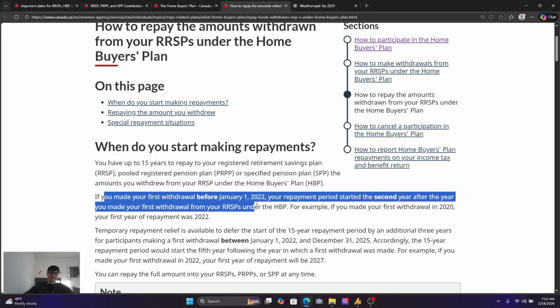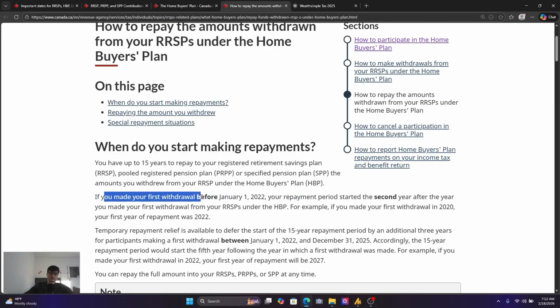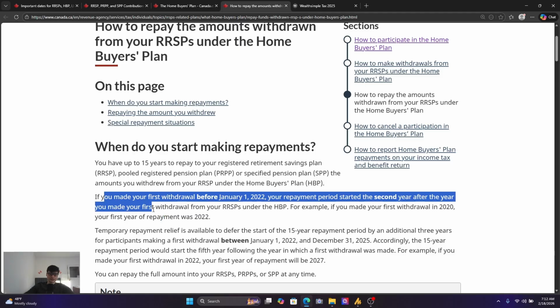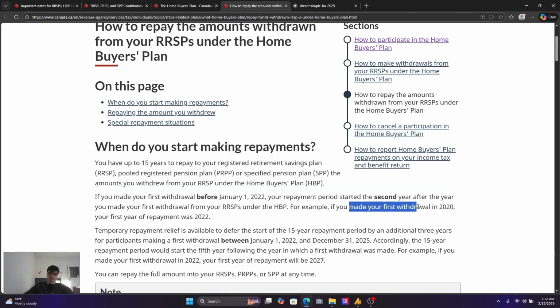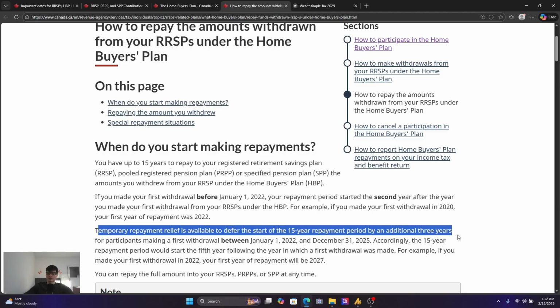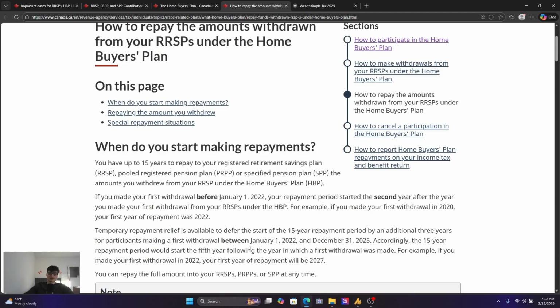Now, generally, if you made your first withdrawal before January 1st, 2022, your repayment period starts the second year after the year you made your first withdrawal. So for example, if you made your first withdrawal in 2020, the first year of repayment is 2022. But you have a temporary repayment relief, which is available to defer it by an additional 3 years. So in that case, your first repayment would be 2027, because that'll be your 5-year period. Your 2 years after your first withdrawal plus the 3 deferral, that's 5.